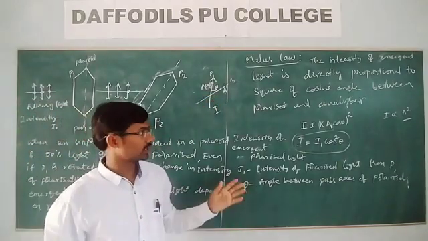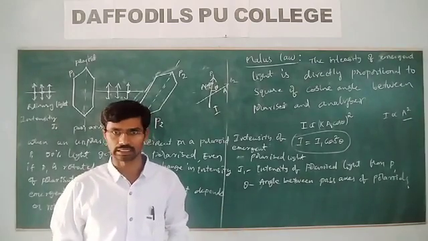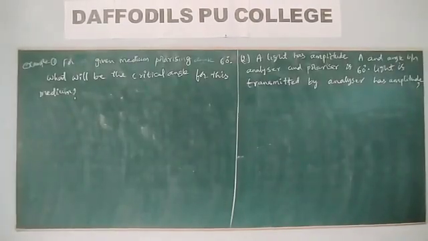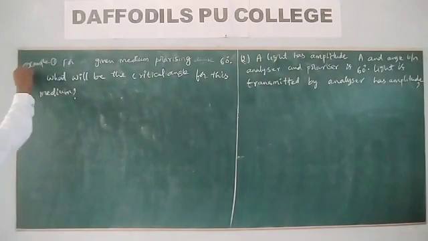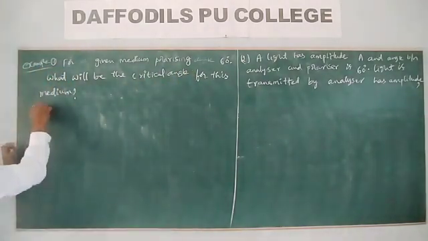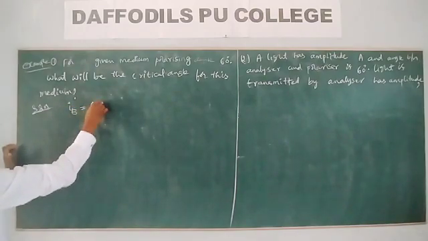So let me discuss one example based on polarized light, which is Malus law. For a given medium, the polarizing angle is 60 degree, so iB is equal to 60 degree.